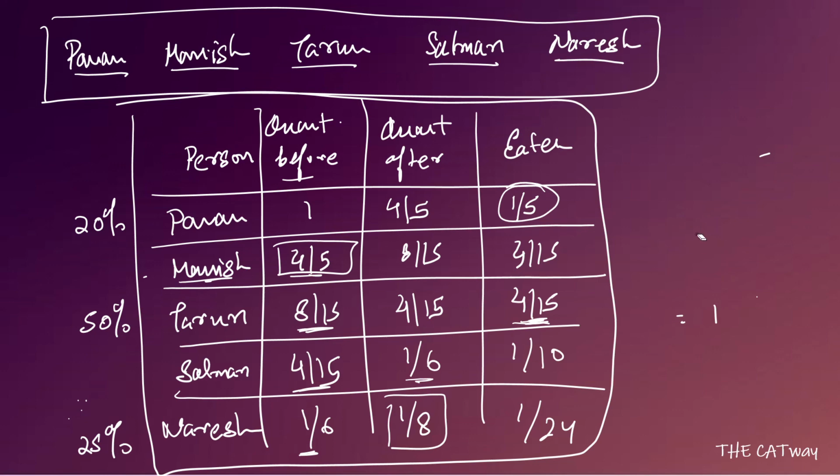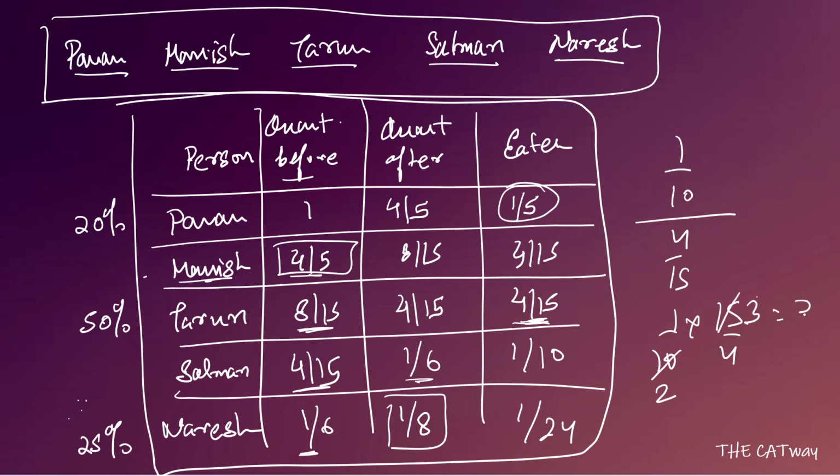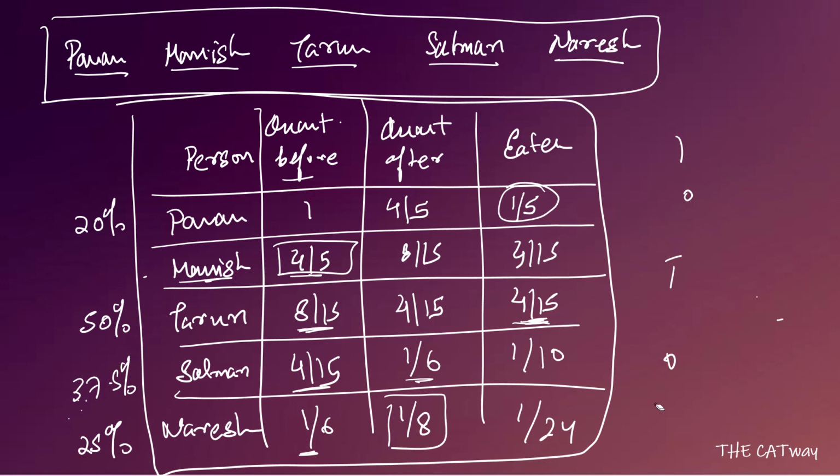So it is going to be 1/10 by 4/15. So 1/10 into 15/4. What is it going to be? 3/8, so 3/8 is going to be 37.5%. Come to Manish.